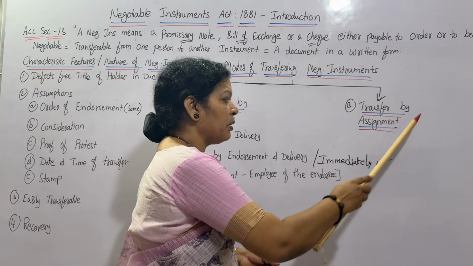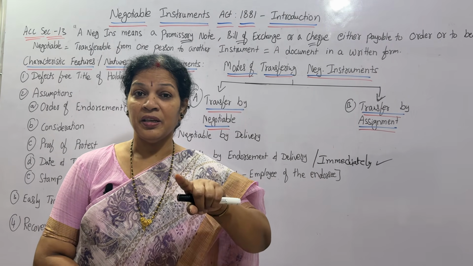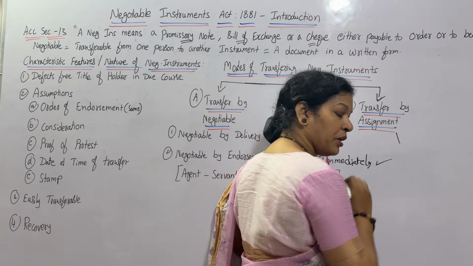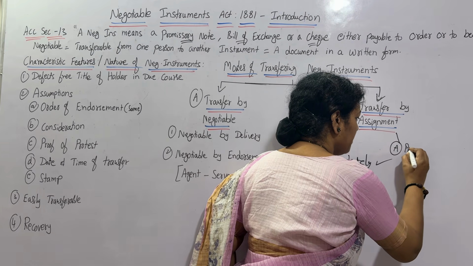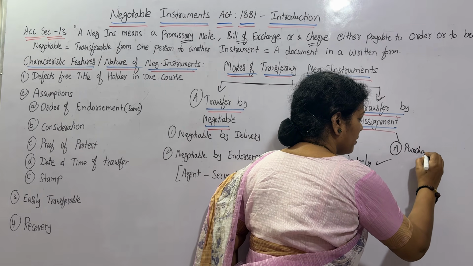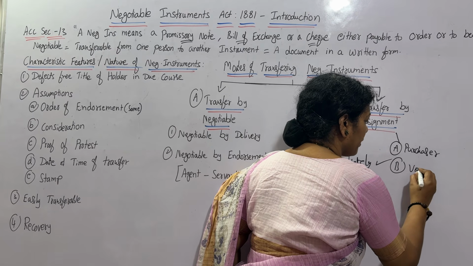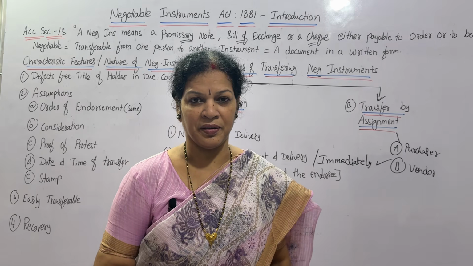And now transfer by assignment. Transfer by assignment means A is purchasing goods. Easily you can understand through this example. A is purchasing goods, which means he is the purchaser, from B. B is here the vendor. Who has to make the payment? A has to make the payment.